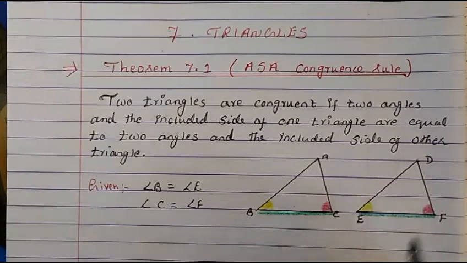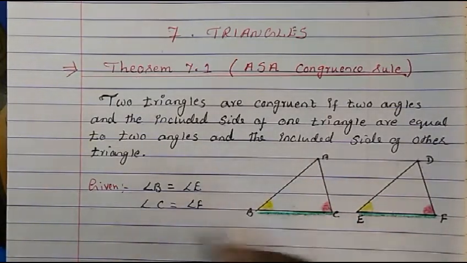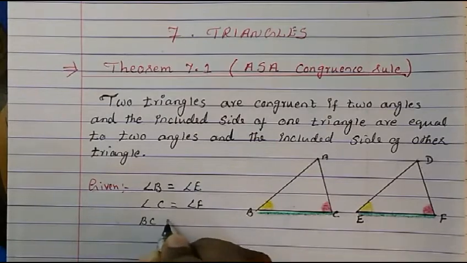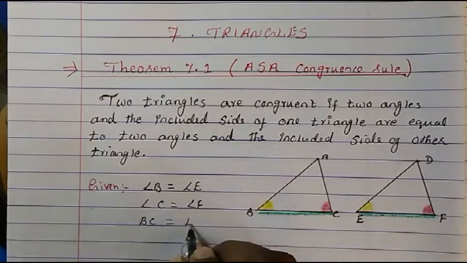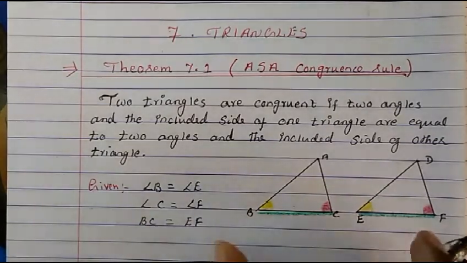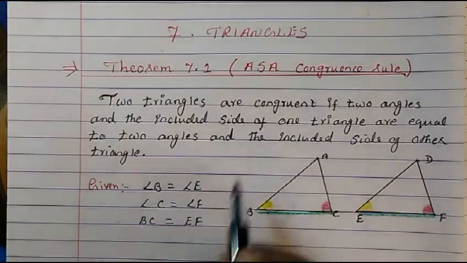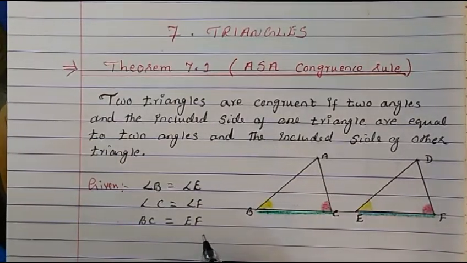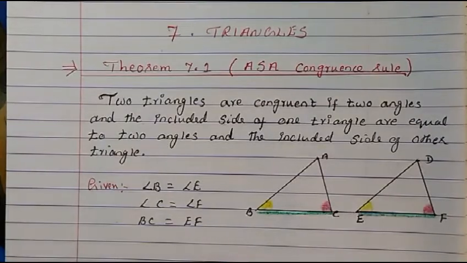That's why I put them in two different colors. So this angle is equal to this angle and this is equal to this angle. That's what is told in this theorem. And then side BC is equal to EF. These are the things that are given to us according to this theorem.